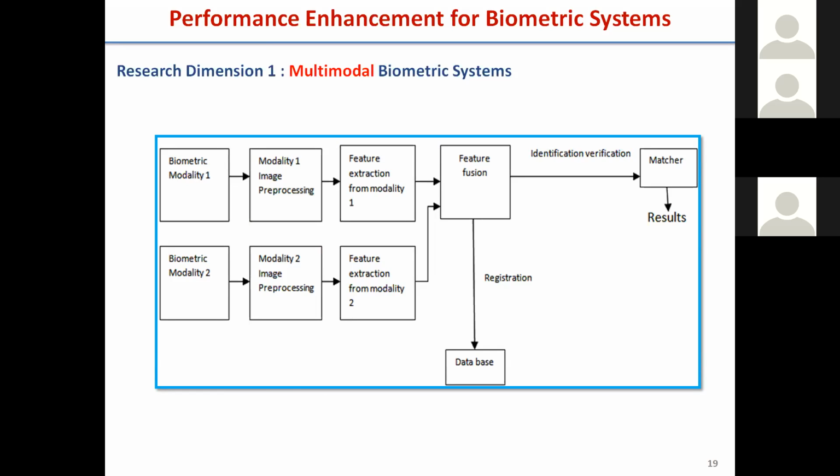The second reason we go for multiple modalities is that it is difficult to forge all the modalities. If I am building a system with fingerprint, it is very easy to forge the fingerprint. It is very easy to mimic or clone the fingerprint. But if I combine the fingerprint with the iris, it is very difficult to forge both for one user, right?